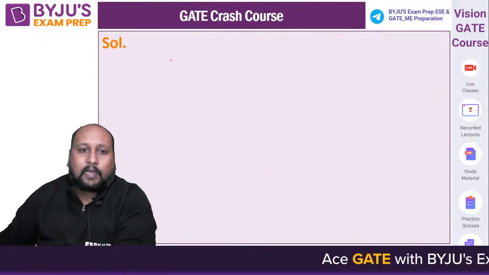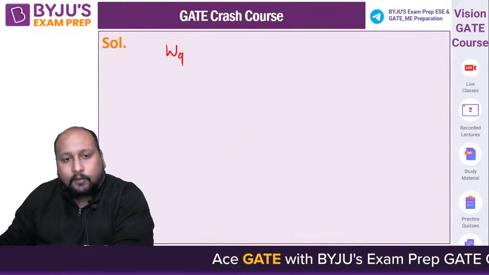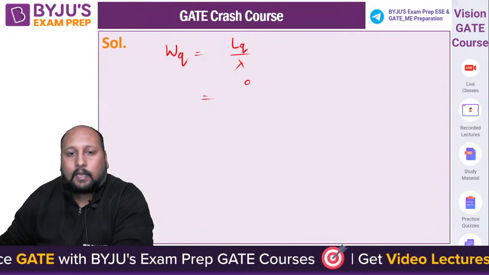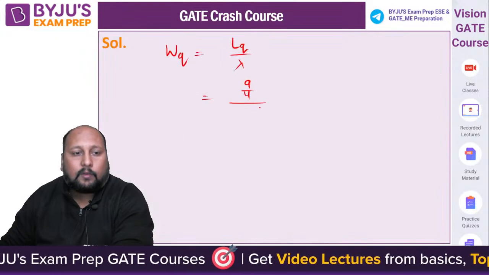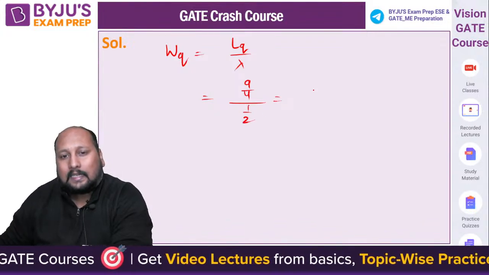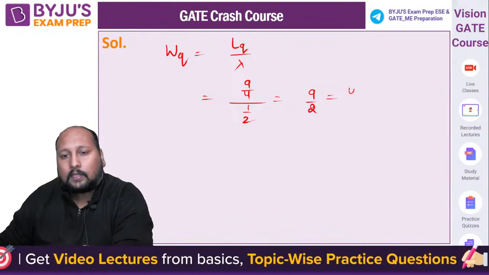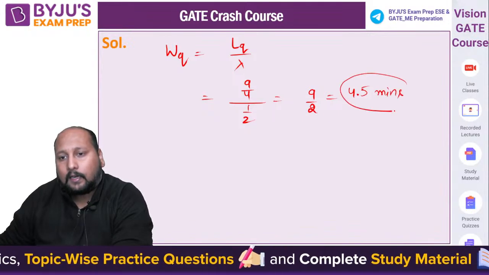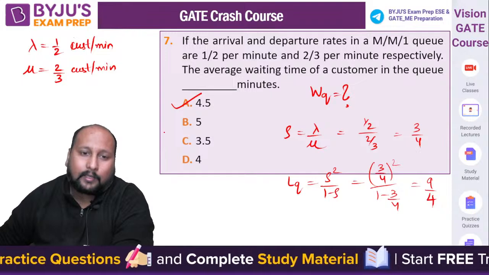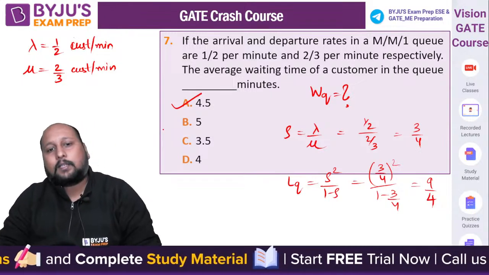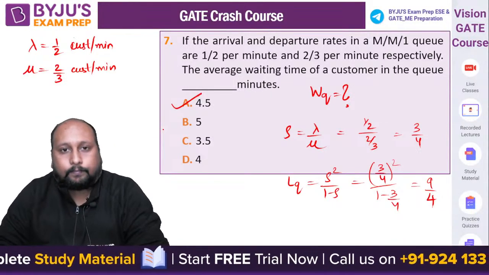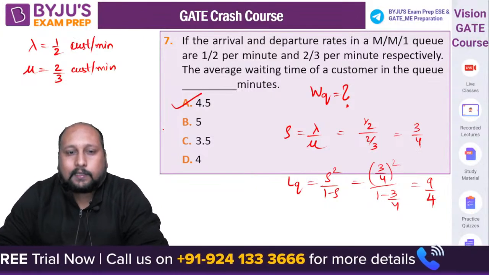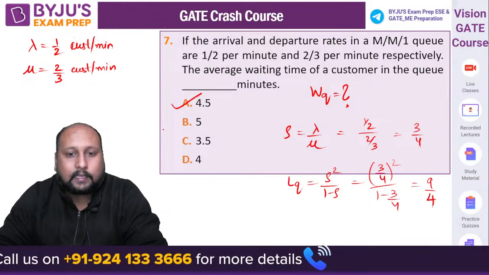Perfect. So we can say using Little's law, the average waiting time in the queue is equal to the length of the queue divided by lambda. So this is 9/4 divided by the lambda value, 1/2. So this is 9/2, that is 4.5 minutes as the final correct answer. Are we having this 4.5? Yes, option A is the correct answer. Option A, 4.5, the final correct answer from the Queuing model that is being asked in this question.